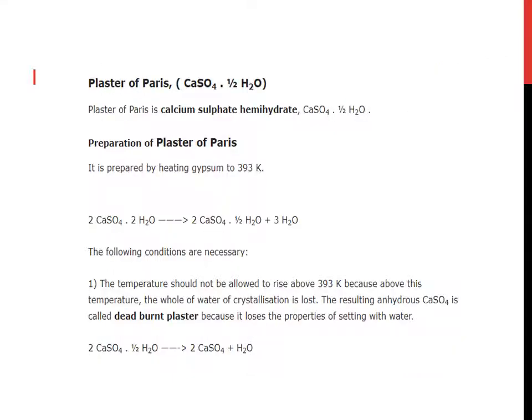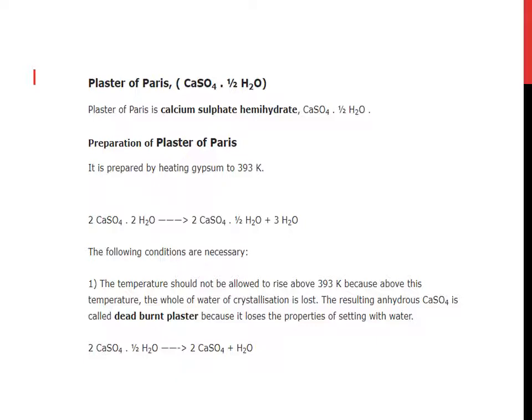Now, what is plaster of Paris? CaSO4 half water. It is also called calcium sulfate hemihydrate. This topic was in class 10th also. Starting with preparation of plaster of Paris. It is prepared by heating gypsum at 393 Kelvin. CaSO4.2H2O, this is gypsum. Upon heating, it gives CaSO4 half water and 3 water molecules are released.